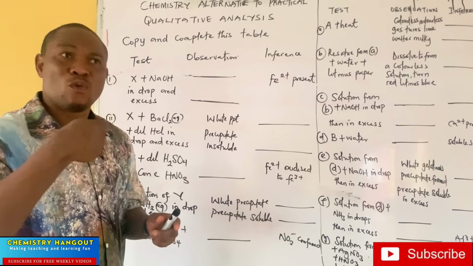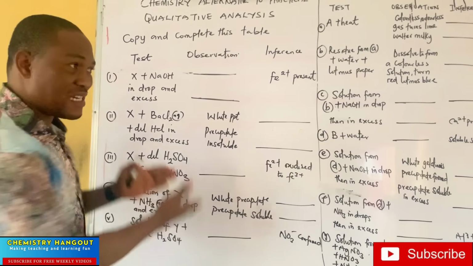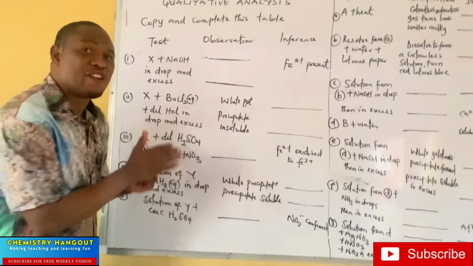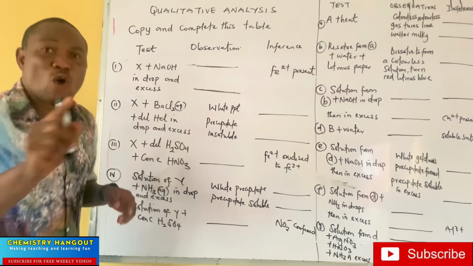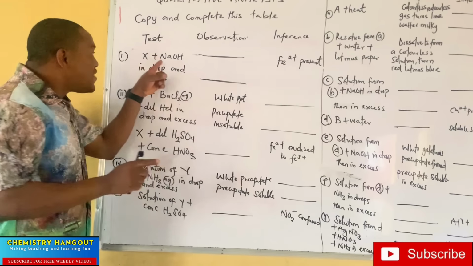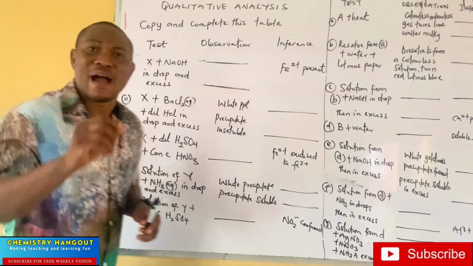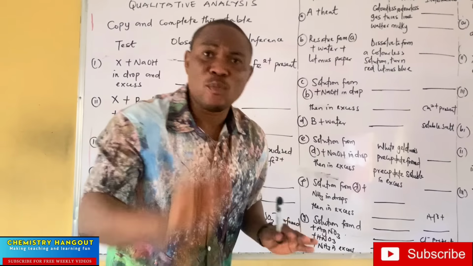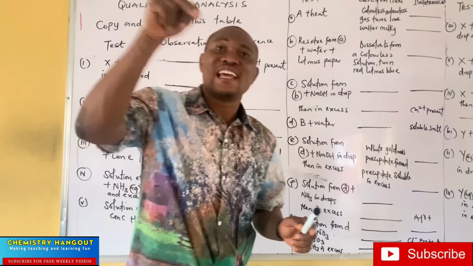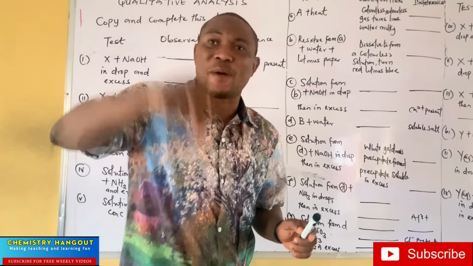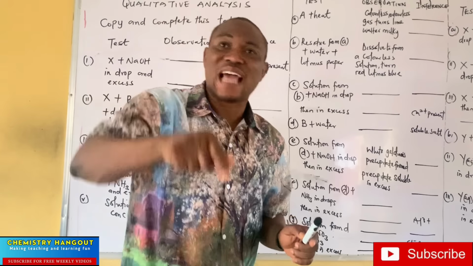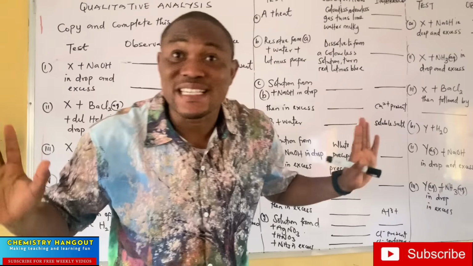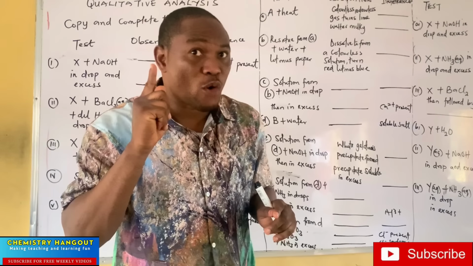There must be a meaning to what you have observed, and that's what they are testing us on. So follow me. For people that are not very familiar with qualitative analysis, what you are interested in is the reagent. Sodium hydroxide is sodium hydroxide. Ammonia is ammonia. Barium chloride is barium chloride. And if they are present in a particular reaction, the reaction that we give everywhere is the same. And that's the technique for qualitative analysis.